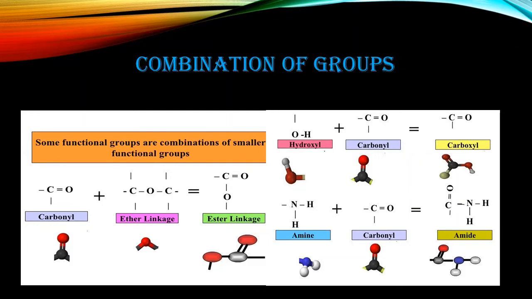And the third one is the amide group. So what is the amide group? Amide is formed by ammonia, that is amine, NH2 or NH3, the amine group, and the carbonyl. When they are attached, it forms CONH2, which is an amide.